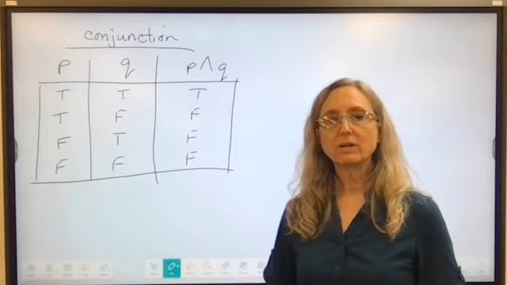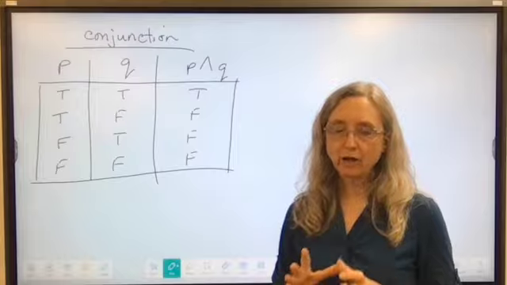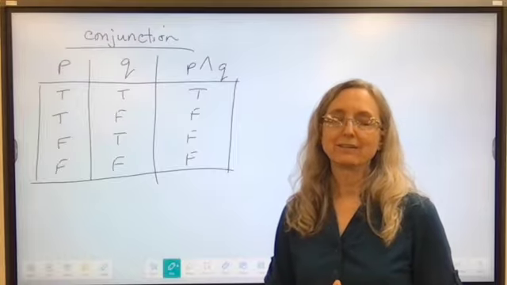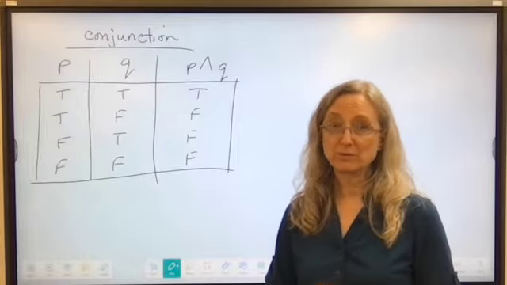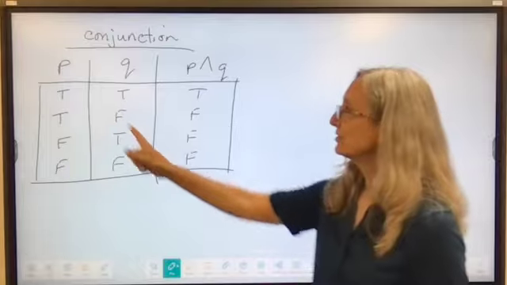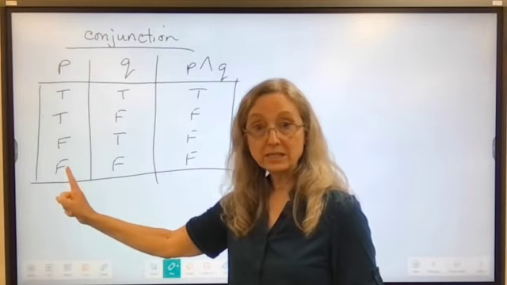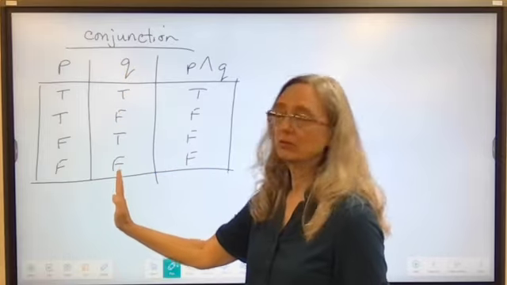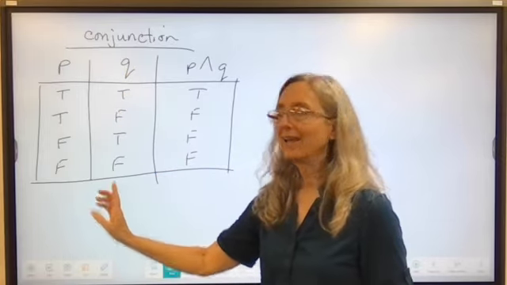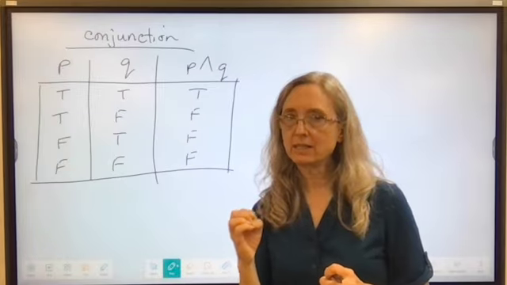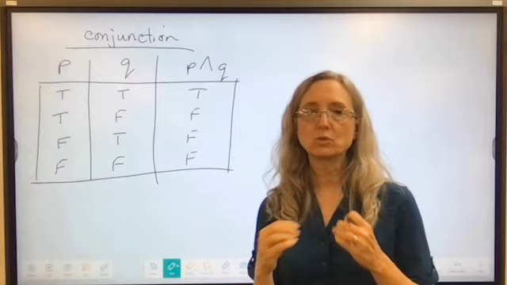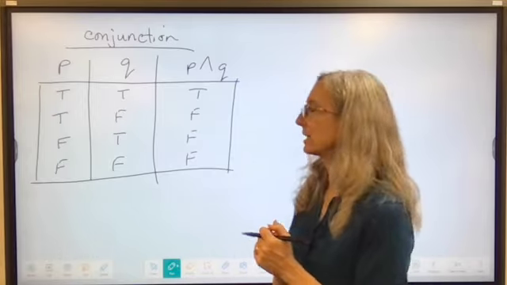This is an example of a truth table that sometimes can help you see these relationships. And you're going to be asked to do a few truth tables. Sorry, you guys. But here's our column for our P statement. Here's our column for our Q statement. And underneath, I'm saying, is the statement true or is it false? This is what we started out with at the beginning of this section.